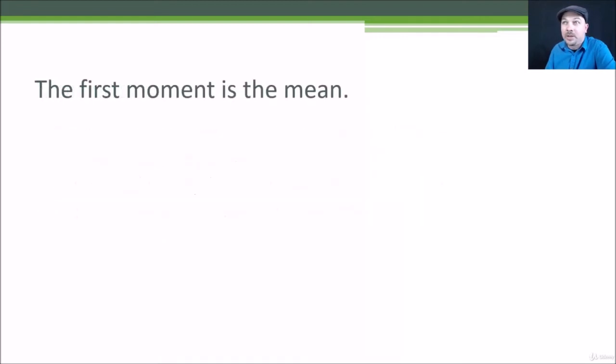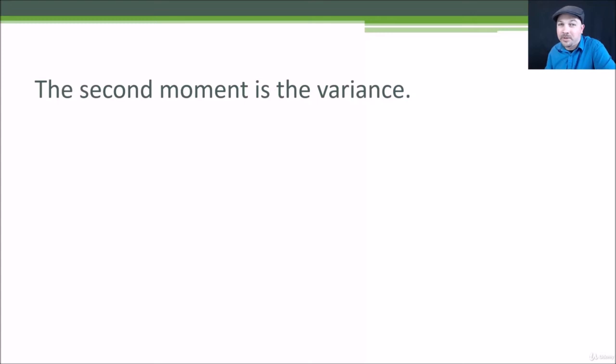Ready? Here we go. The first moment works out to just be the mean of the data that you're looking at. That's it. The first moment is the mean, the average. It's that simple. The second moment is the variance. That's it. The second moment of a data set is the same thing as the variance value. And it might seem a little bit creepy that these things just kind of fall out of the math naturally, but think about it. The variance is really based on the square of the differences from the mean, so coming up with a mathematical way of saying that variance is related to mean isn't really that much of a stretch, right?